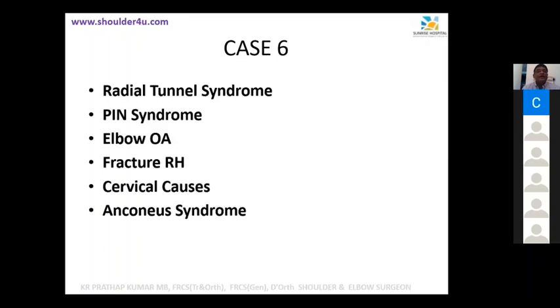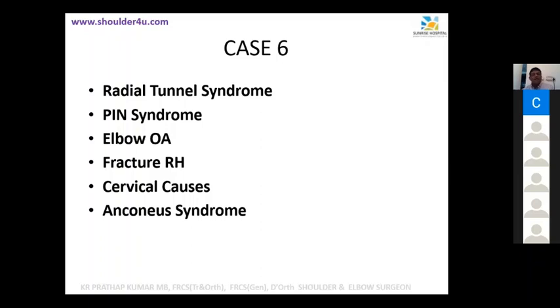Which tendon is involved, by the way, in lateral epicondylitis? Which tendon is the pathological one? ECRB. Very good. So, since you did that, we'll tell you the differential diagnosis. Radial tunnel syndrome, posterior interosseous nerve syndrome, elbow lateral OA, fracture of radial head, cervical causes. That is very important. Radiating pains, and Panner's syndrome.